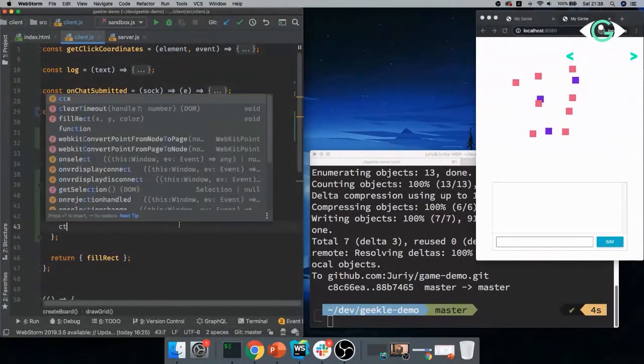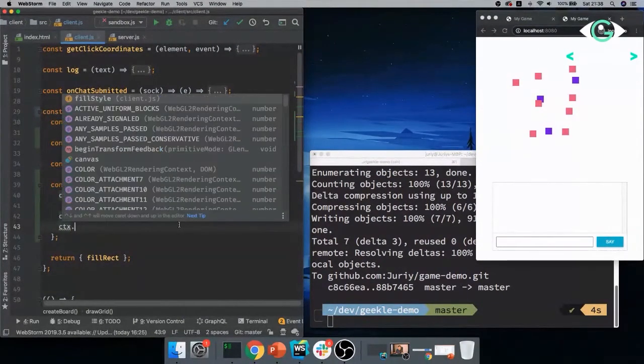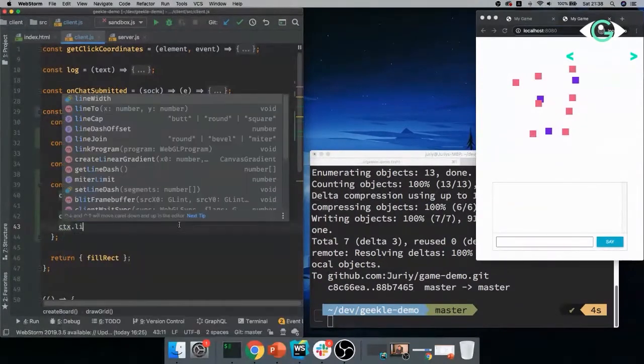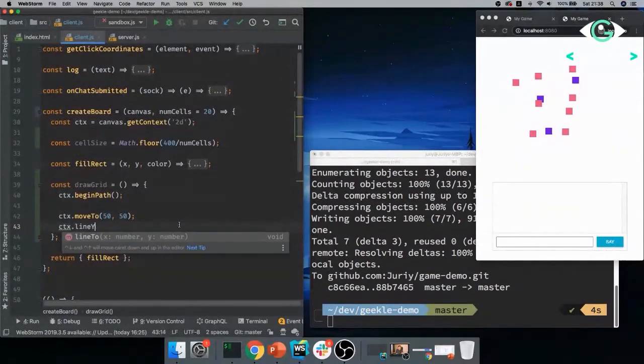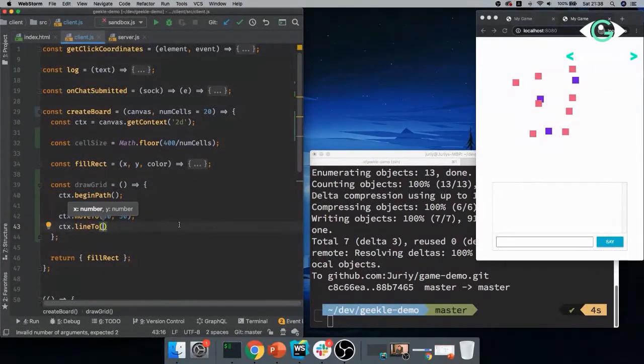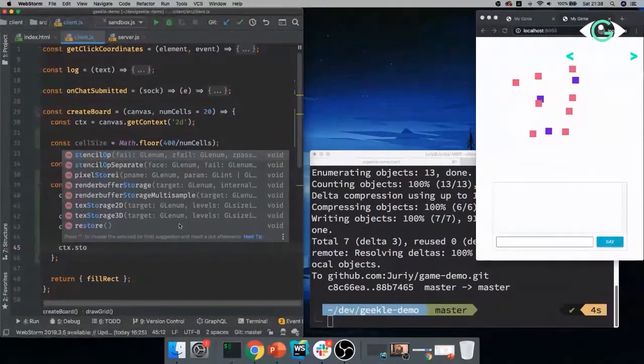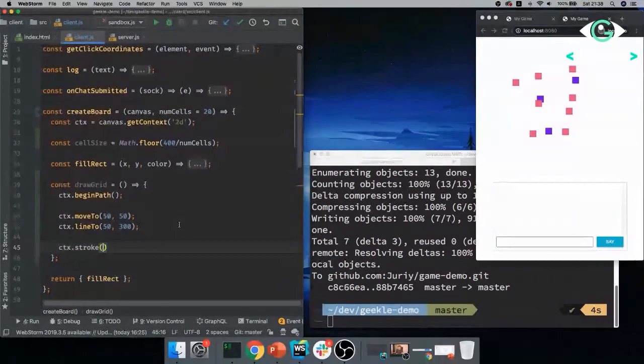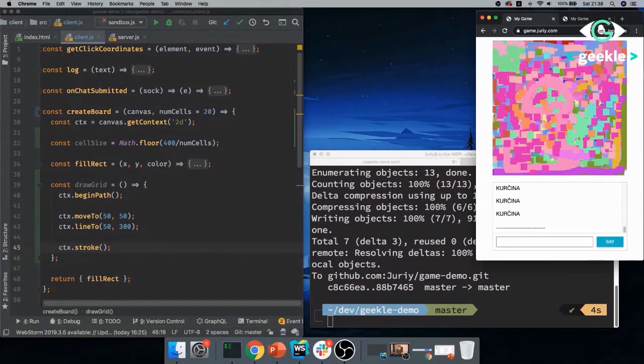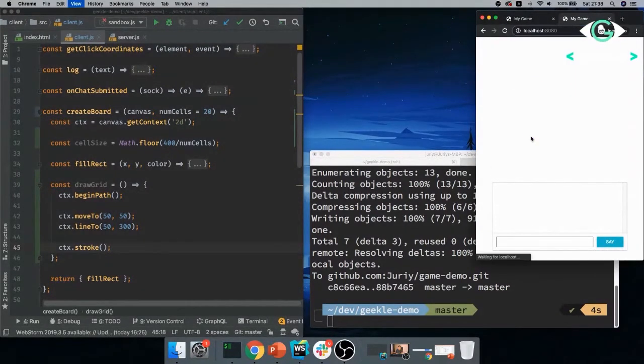Then I say ctx.lineTo, and I'll draw the line vertically, so X will be the same and Y will be like 300. Then I'll say ctx.stroke. Stroke will actually draw the line on the canvas. Looks amazing. Cool.